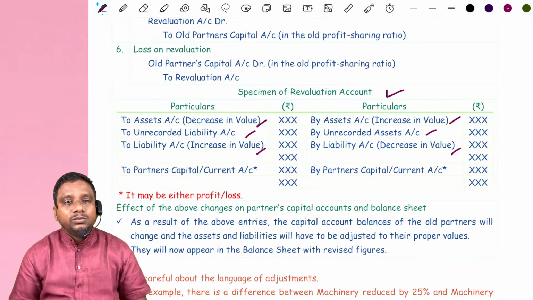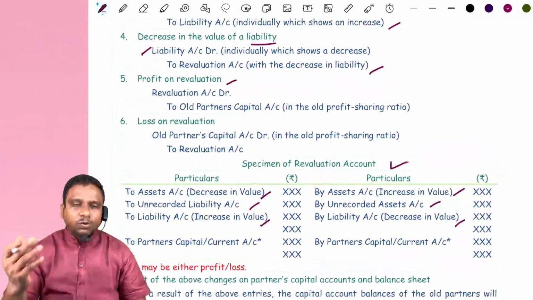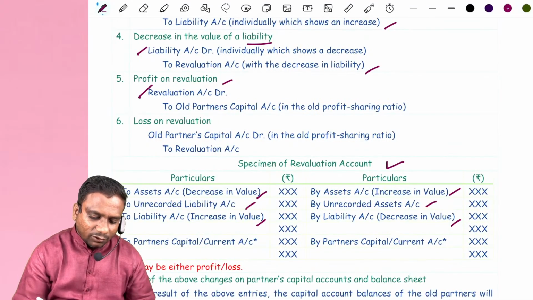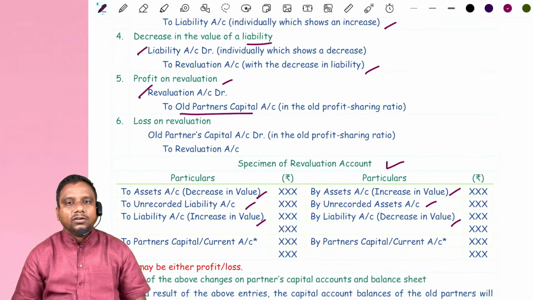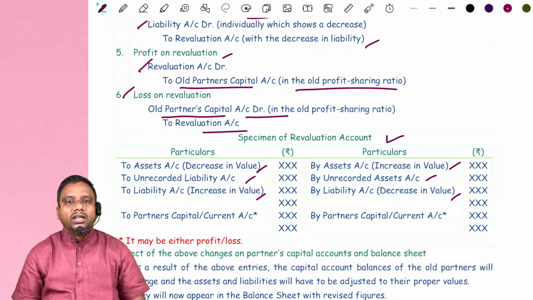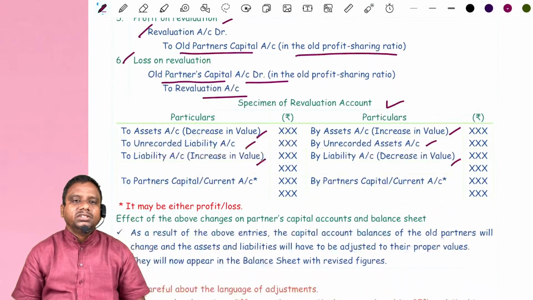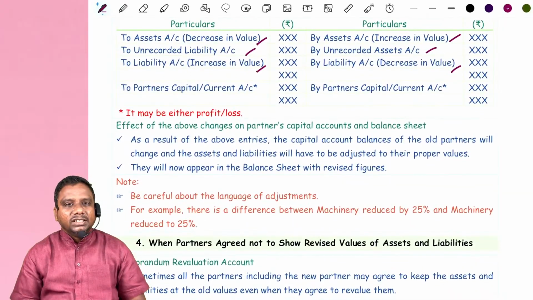To whom do we distribute, sir? Old partners. Is it clear, students? If it is profit, then what is the entry? Revaluation account debit to old partners' capital accounts in their old profit sharing ratio. Loss on revaluation: old partners' capital accounts debit to revaluation account. Once this is done, 50% of the problem is completed. Is it clear? Right.